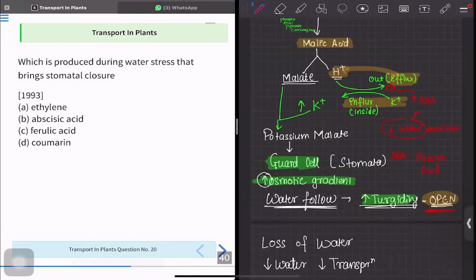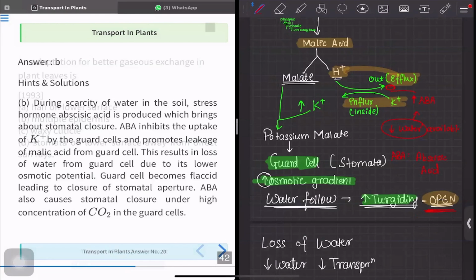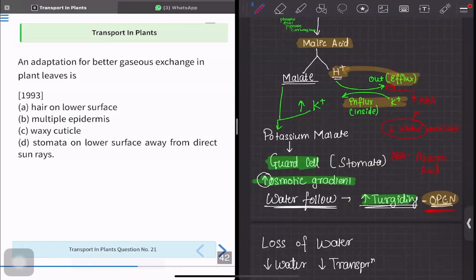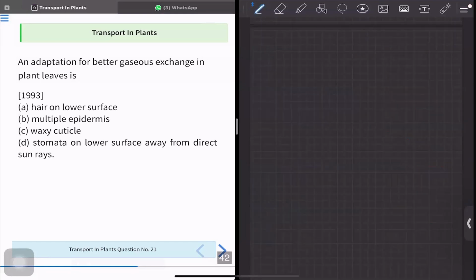So let's see the next question. Question number 21. An adaptation for better gaseous exchange in the plant leaf is. Okay, the question is asking what are the factors that will help in better gaseous exchange. Let's see option A. Hair on the lower surface. No, there is no such thing that if there is more hair or less hair, the exchange will be better. No, it's not correct. So option A can't be the correct answer.